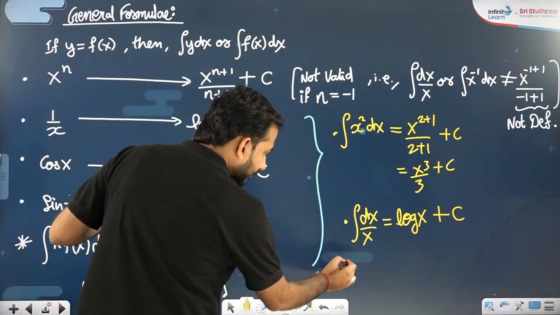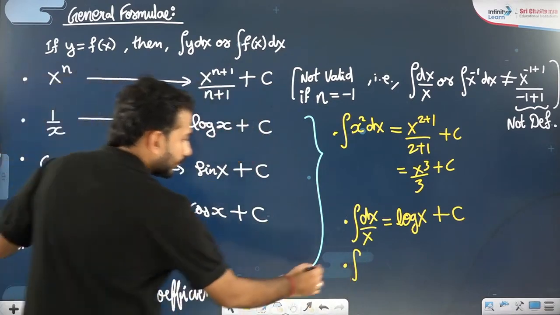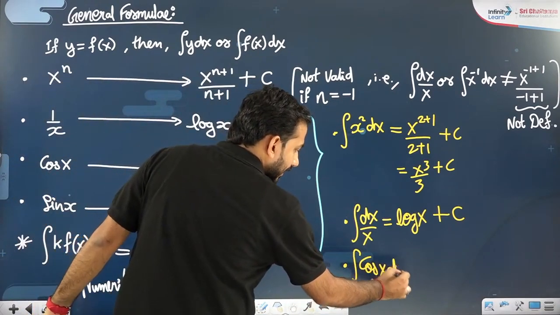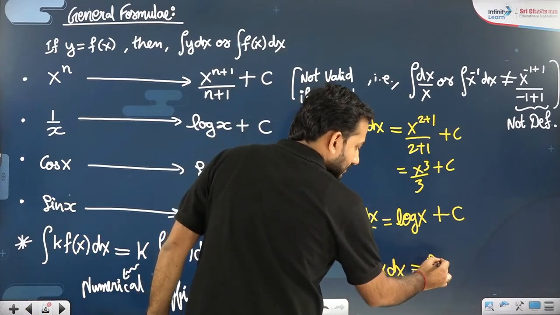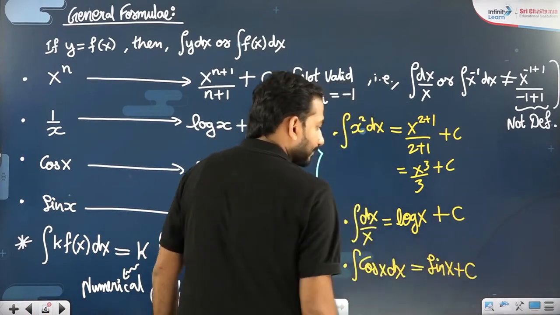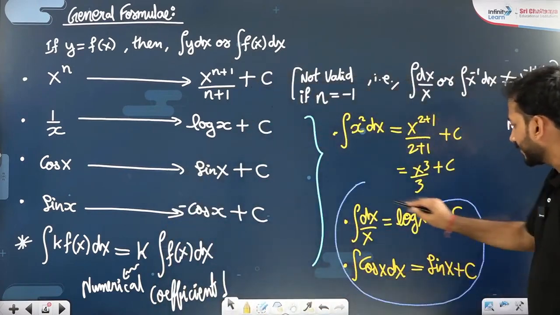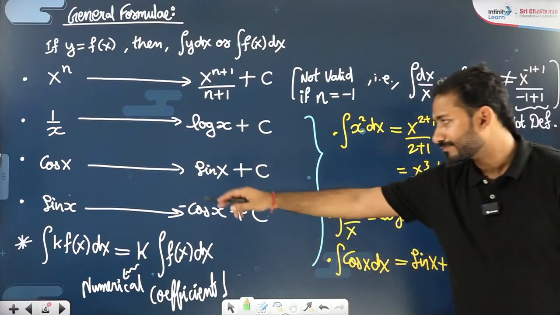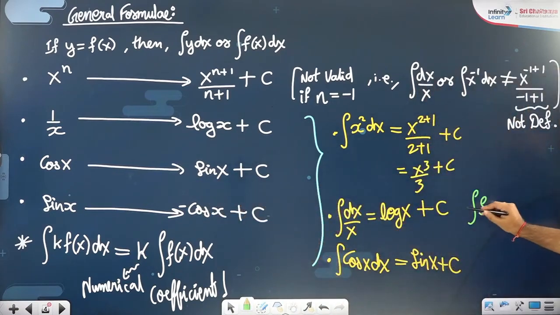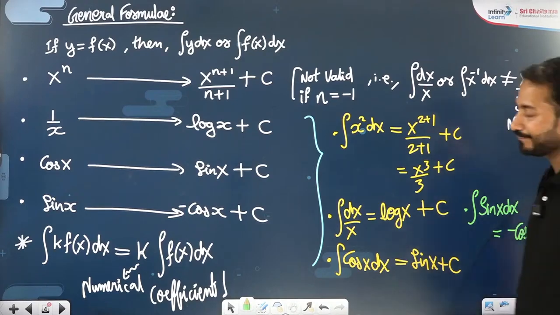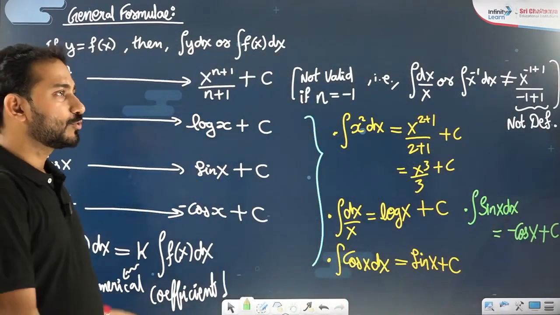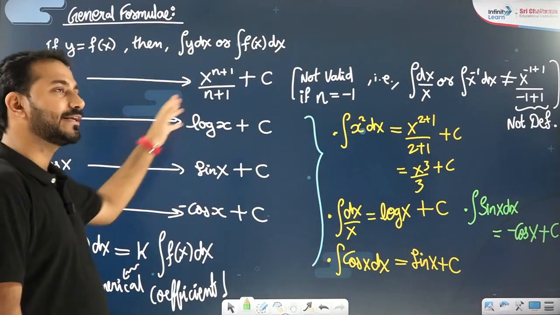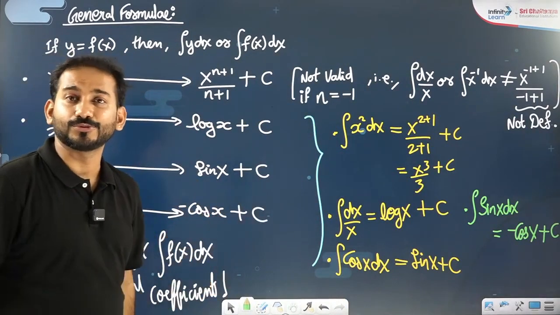Similarly, what we have learned here: integration of cos x dx will be equal to sin x plus c. And integration of sin x dx will be minus cos x plus c. I hope you got the idea. So basically by integrating these quantities, you will get these types of formulas. That's what you need to remember.